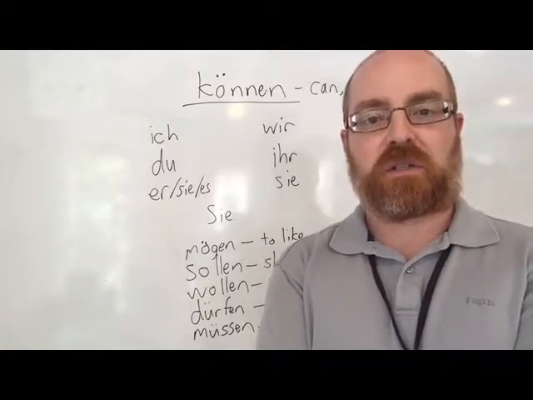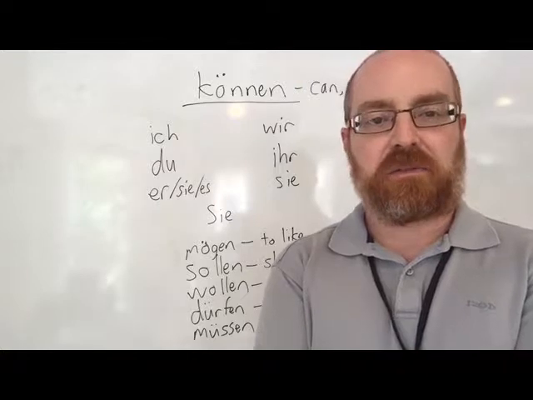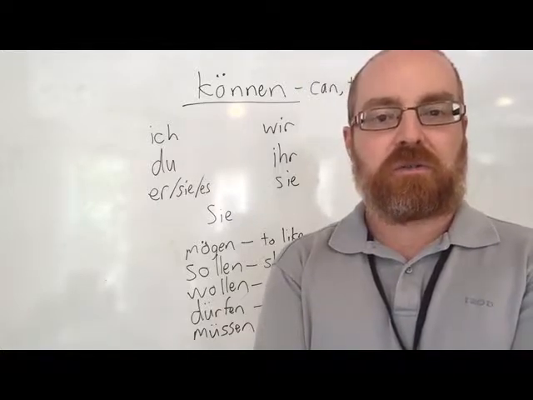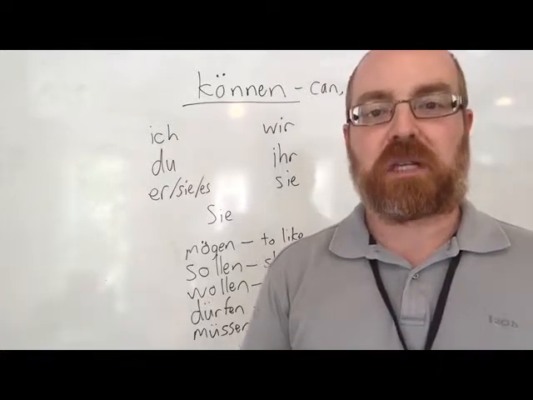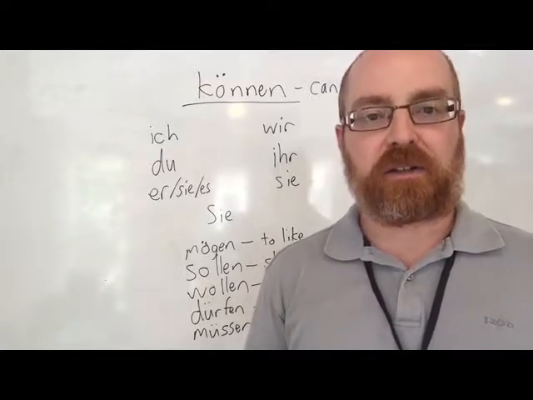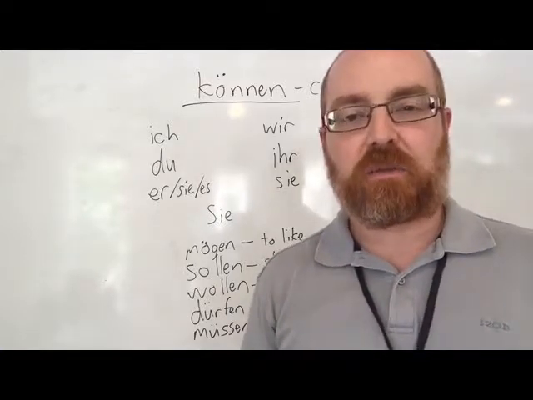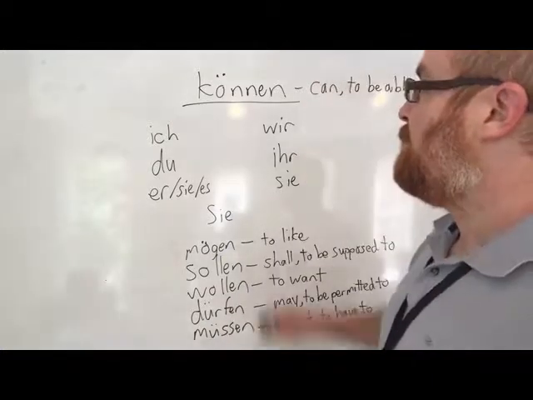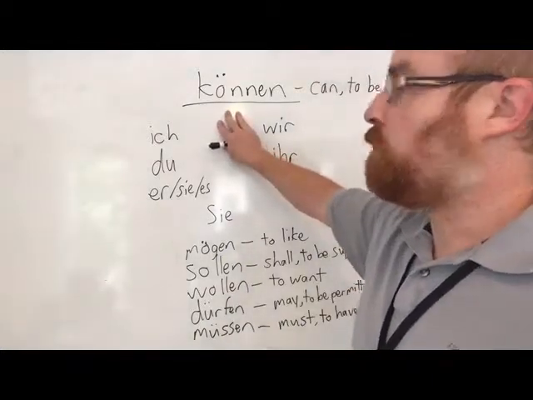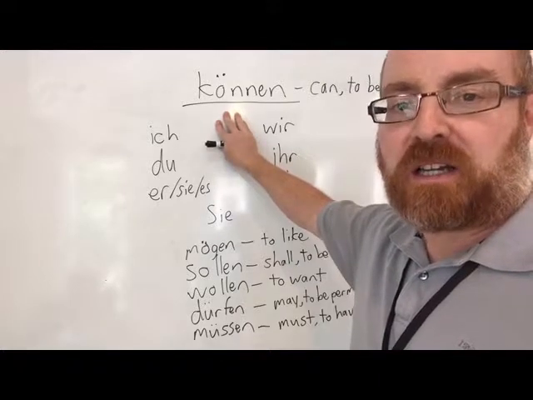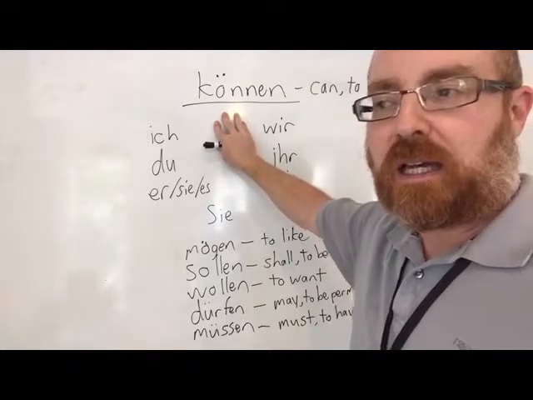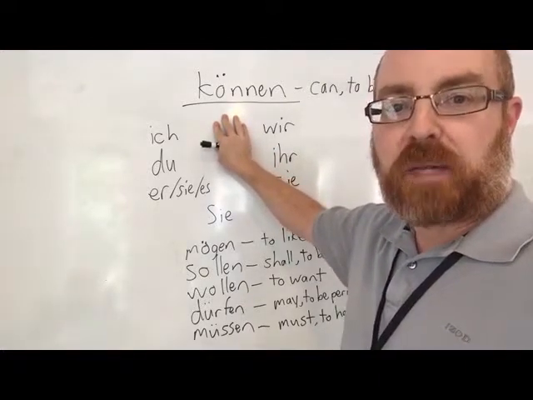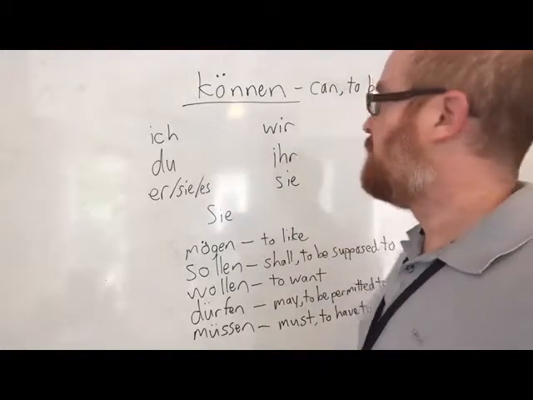So I use the verb to play and I place it at the end in infinitive form in order to give sufficient meaning to the sentence. If I just say I can guitar, it sounds a little awkward, doesn't quite complete the meaning that we're intending. So, in other words, with modal verbs we have to keep in mind they'll be conjugated, put in second position as per usual, and an infinitive form of the main verb will get kicked to the end of the sentence.